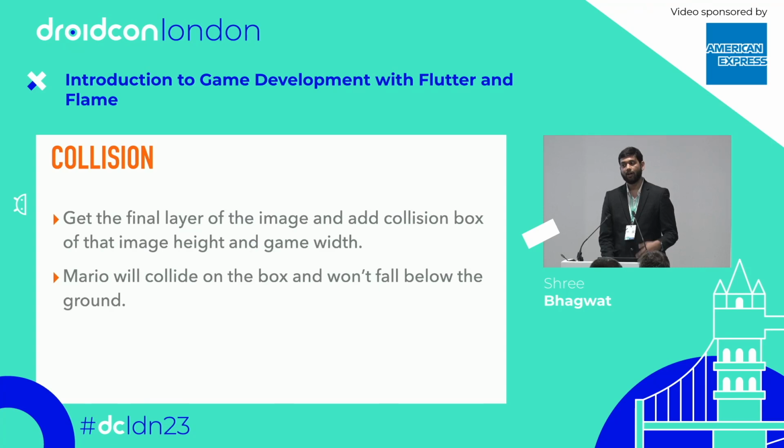Okay, and now we just have to give the collision to the last, or let's say to the first layer that we see, the background, the platform that we have, so that the Mario, when it falls, it will just fall on that layer. That layer will have collision and not the rest of the background, because else it would be running on the trees and not on the platform.